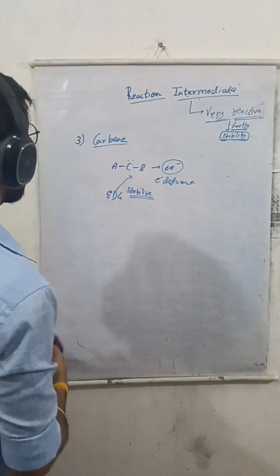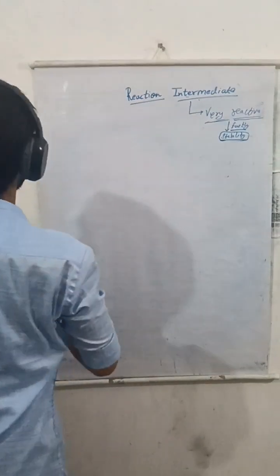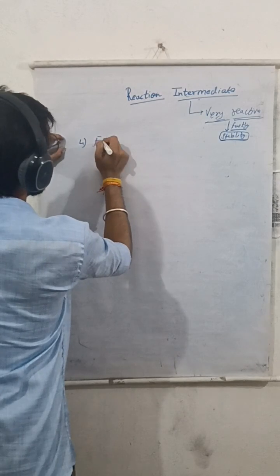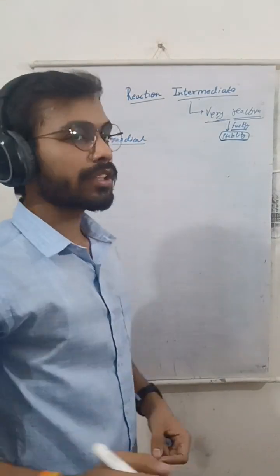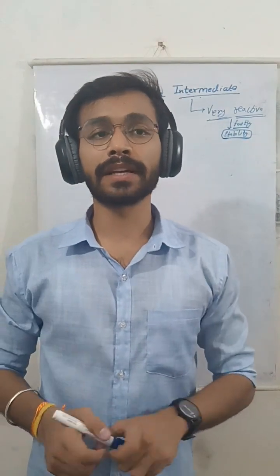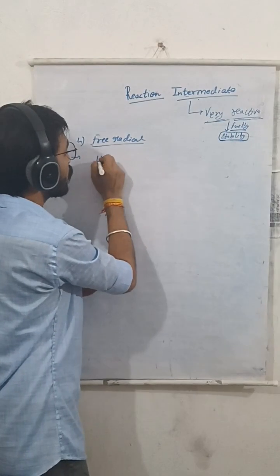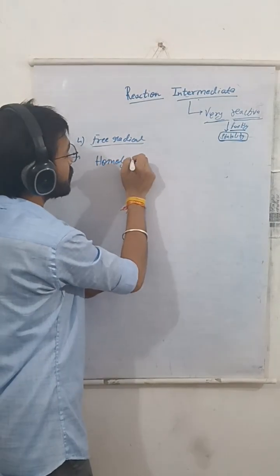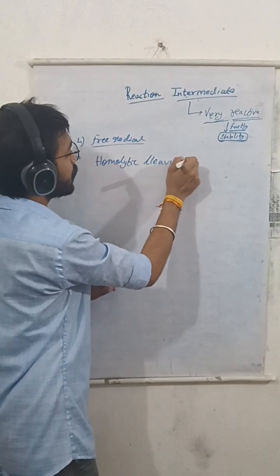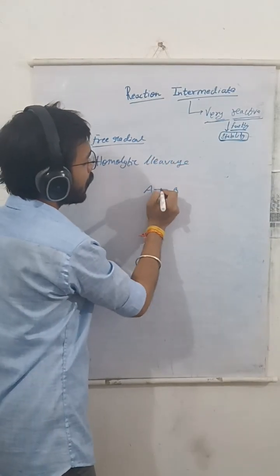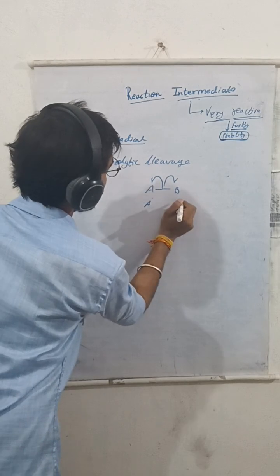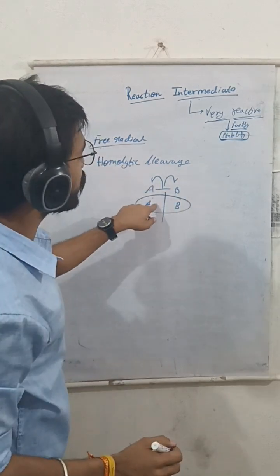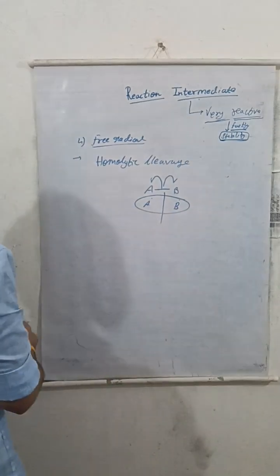The final one is a free radical. The fourth one that comes is free radical. Now, what is a free radical? All the three above which we have learned till now are results of heterolytic cleavage. But this one, the free radical intermediate, is due to homolytic cleavage. Now, what is homolytic? When a bond is broken or cleaved equally, then both atoms will contain one electron. Look like this. A also containing one electron, B also containing one electron. This is known as homolytic cleavage.